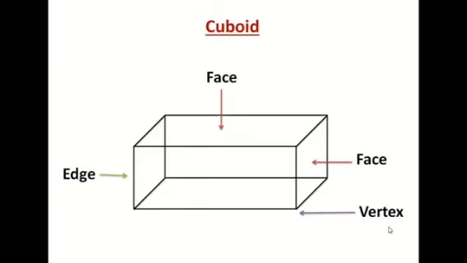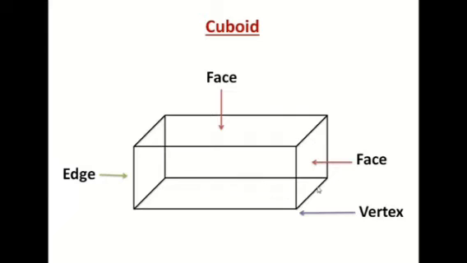Now tell me how many faces are there for a cuboid. It is same like the cube only. So top, then bottom, then left side, right side, front and back. So there are 6 faces. Edges, so 1, 2, 3, 4, 5, 6, 7, 8, 9, 10, 11, 12. So how many edges? 12 edges. And vertices? There are 8 vertices.